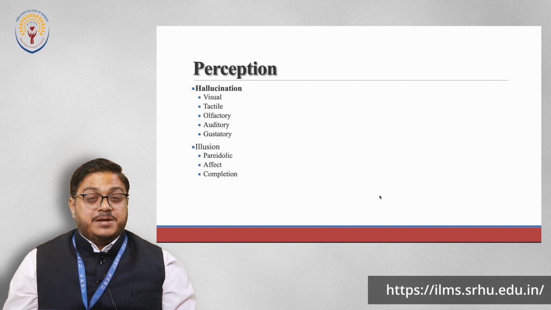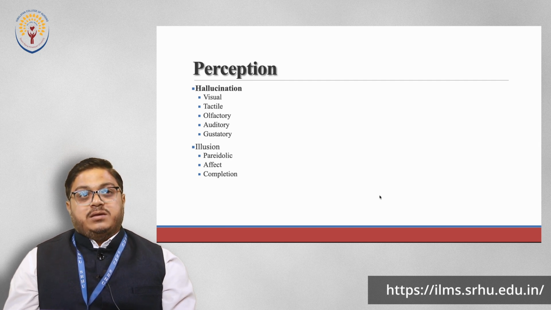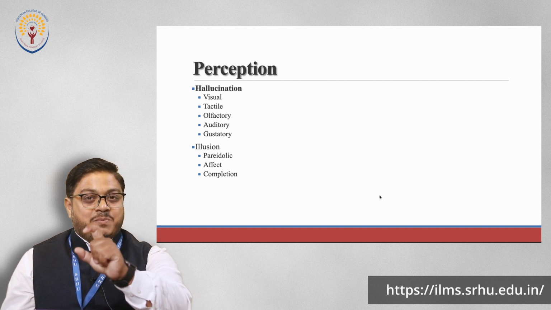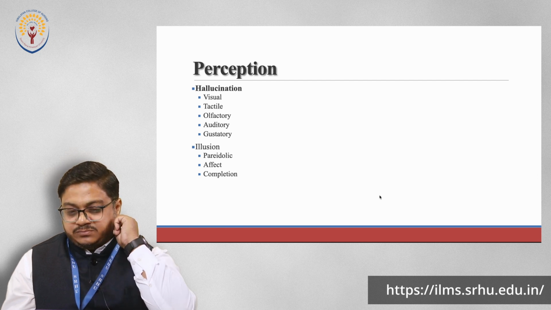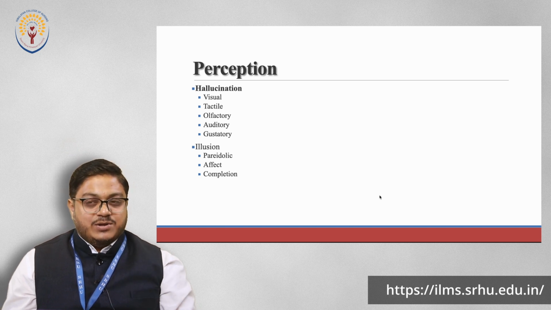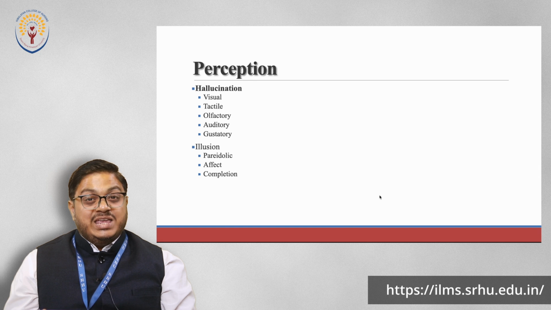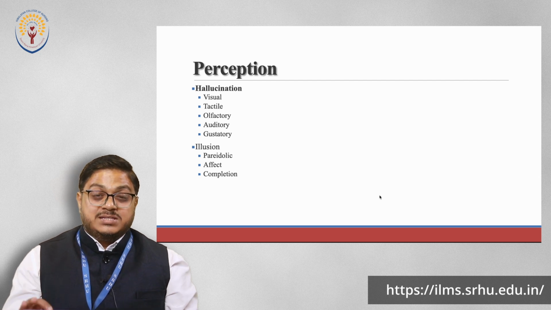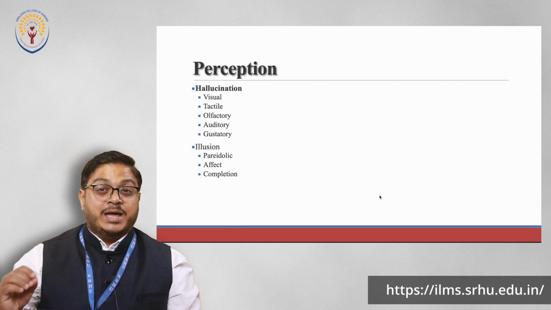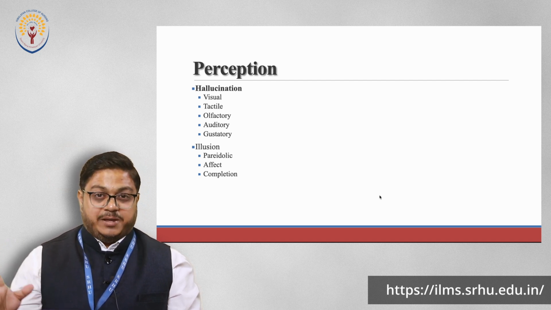So what is hallucination? So what did I tell about perception? There is a sensory stimulus, we attach a meaning to the stimulus, it becomes perception. Now in hallucination, there is no sensory stimulus. Remember, in hallucination there is no sensory stimulus, yet the person is able to see, feel, or sense that stimulus, and that is why it is known as hallucination. Okay, so this is a false perception in which there is an absence of stimulus or stimuli.